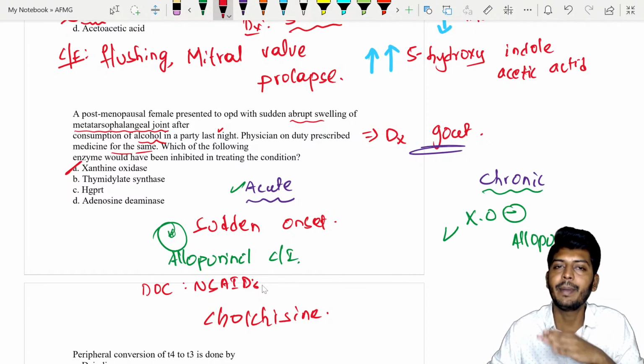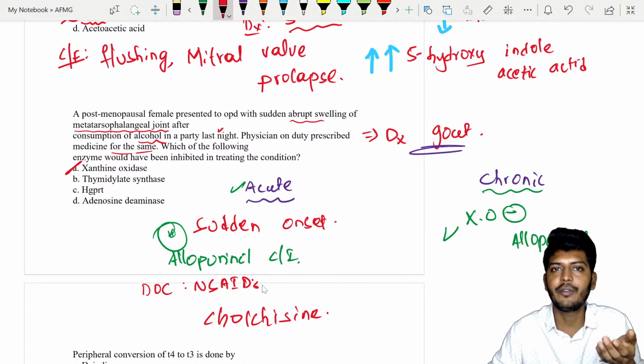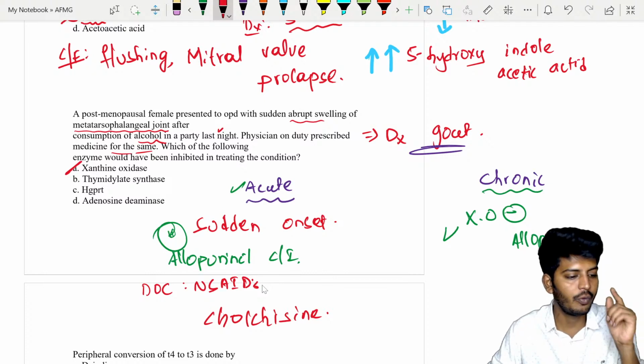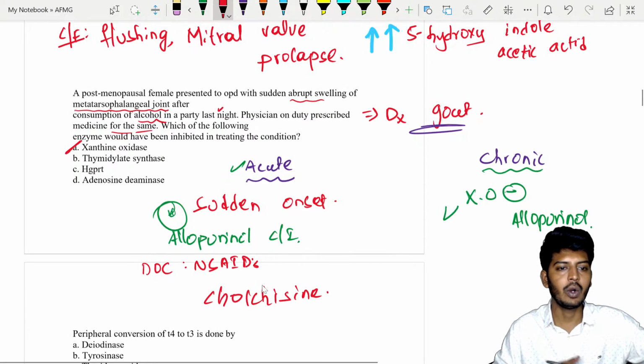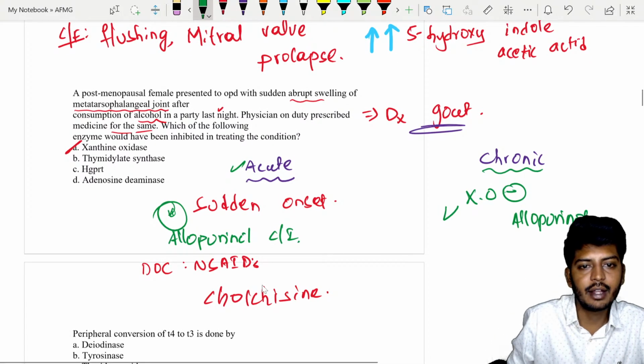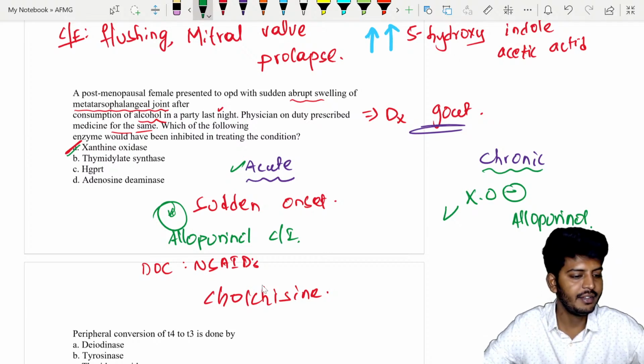So the patient is taking chronic treatment for chronic gout. Now suddenly, because of alcohol or an excessive amount of meat intake, there can be a sudden flare up of the gout. We call it acute gout. Now remember, this is the answer. What is that? Xanthine oxidase. So the answer is xanthine oxidase.